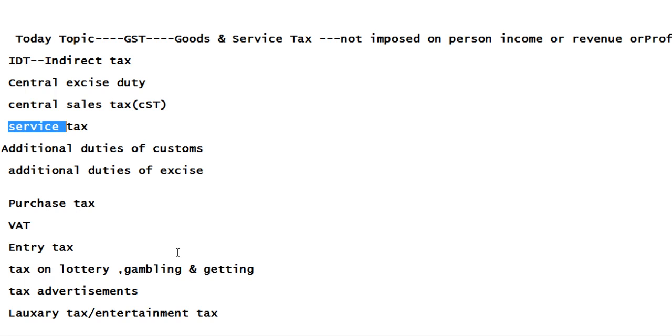Customers also were not aware of which tax was imposed on their products or which tax was imposed on their income. Customers didn't understand these things properly. That is the reason the government introduced one tax called Goods and Service Tax. This was started on 1st July 2017.